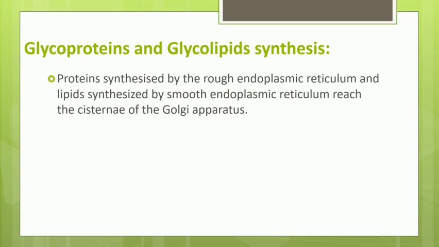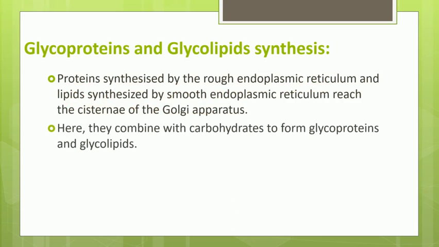We have already discussed that proteins are synthesized in rough ER and carried to the Golgi apparatus. Now inside the lumen of the Golgi apparatus, the carbohydrates are also present.